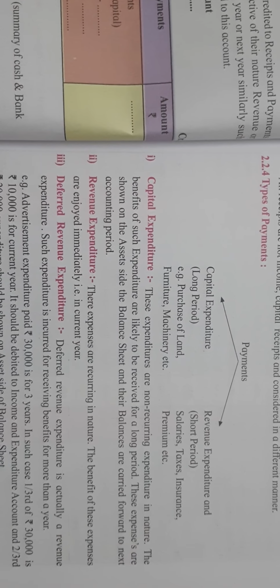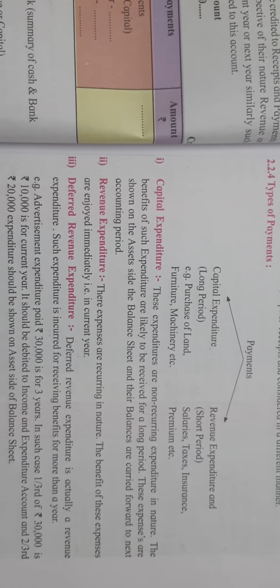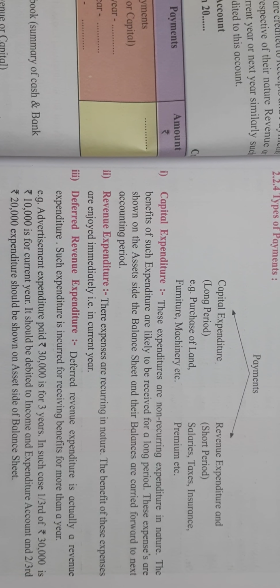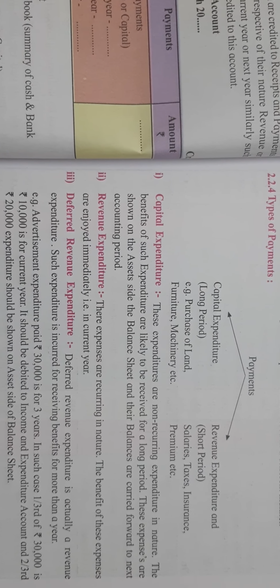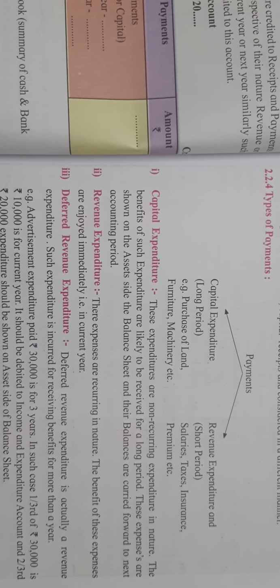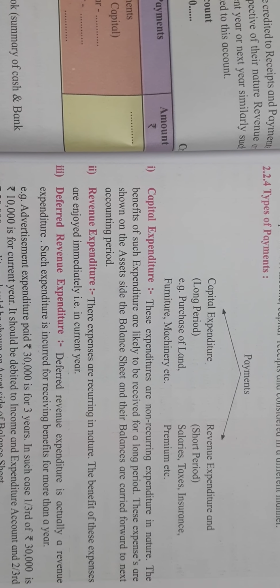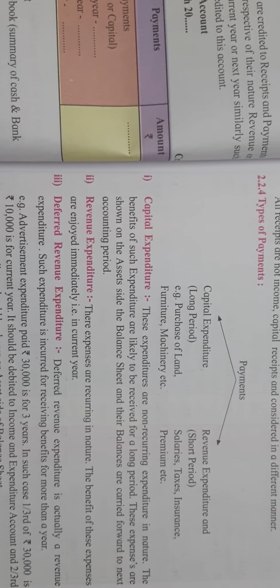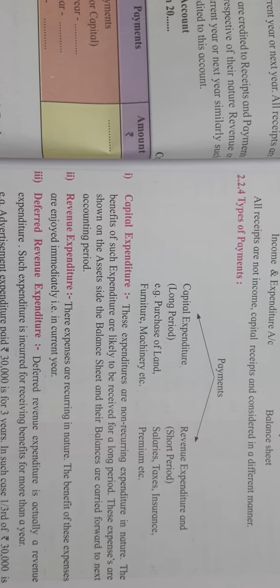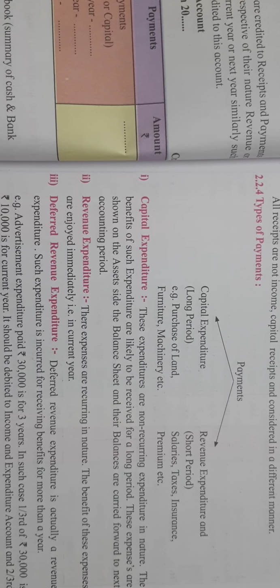Now we will learn about expenditure: capital expenditure, revenue expenditure, deferred revenue expenditure. We already learned this in the 11th standard. Capital expenditure is non-recurring expenditure, the benefit of which you will receive for a long period, right? This capital expenditure will be shown on the asset side of the balance sheet, and its balances are carried forward to the next accounting year. Then revenue expenditure means expenditure which is recurring in nature.